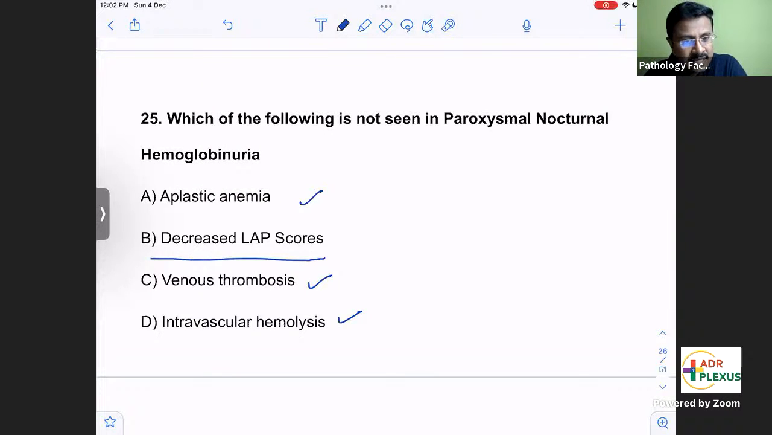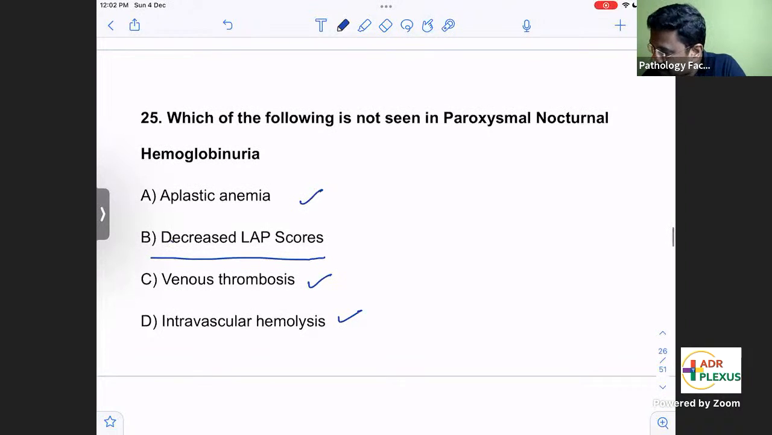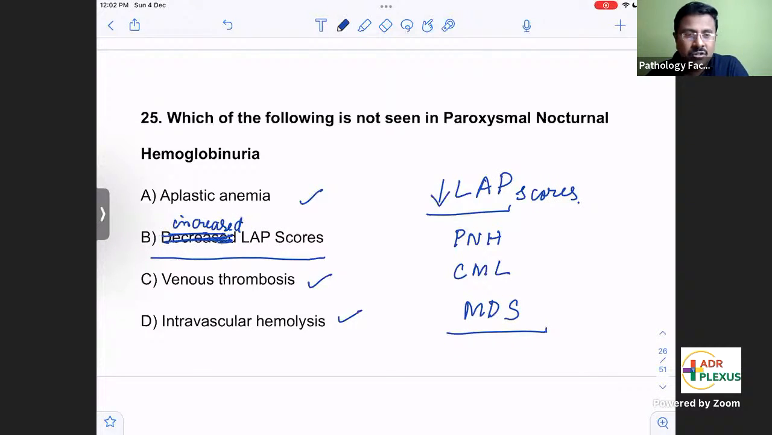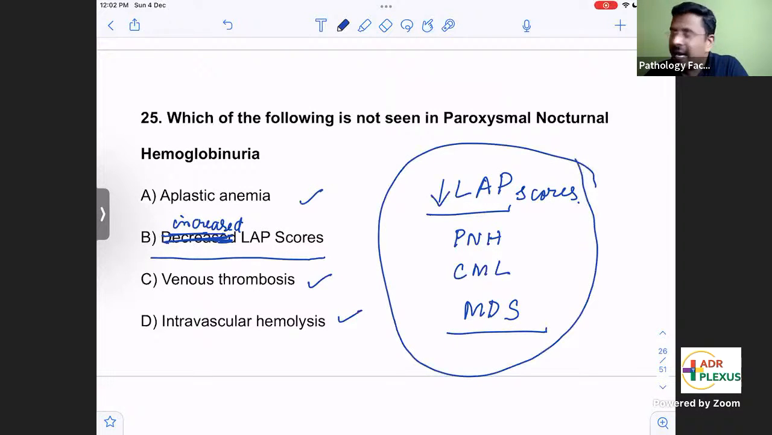Actually, in PNH, the lab score should be increased. This was wrongly typed. The option said decreased lab scores can be seen in PNH, CML, and MDS, but it was wrongly typed. It should be increased lab scores. Decreased lab score is not seen in PNH. The lab scores will be decreased in PNH, CML, and MDS.